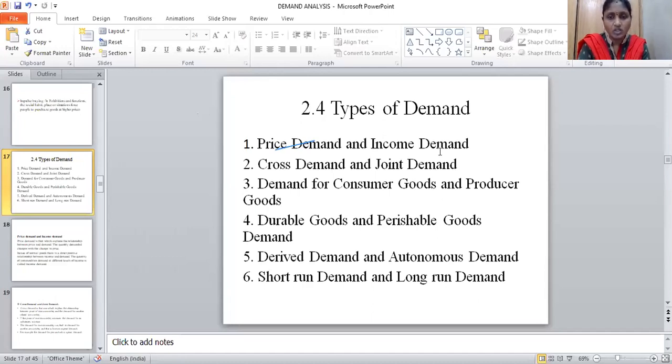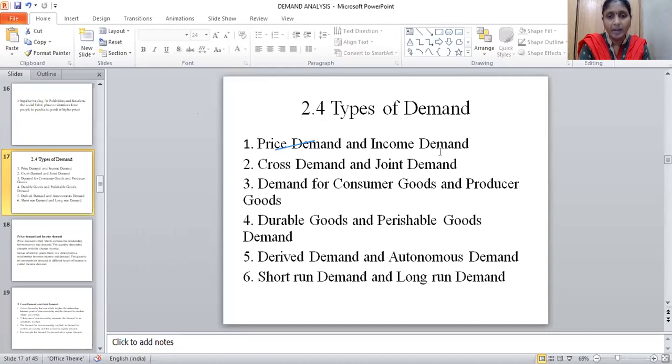Cross demand and joint demand. Cross demand we have discussed for substitute commodities. Suppose you have a commodity; for that same commodity we have a number of substitutes. Whenever you increase the price of commodity A, what is the effect on the substitute commodity B? I explained that in the last class.